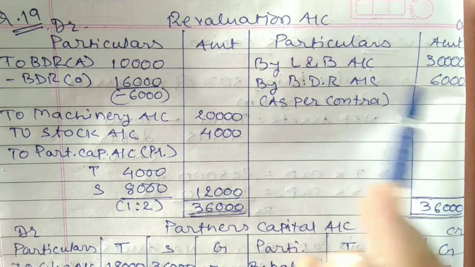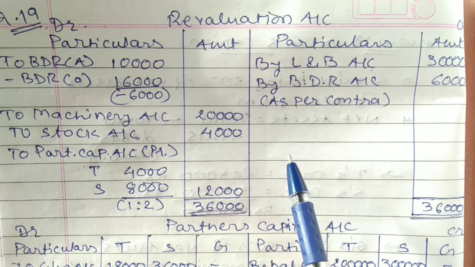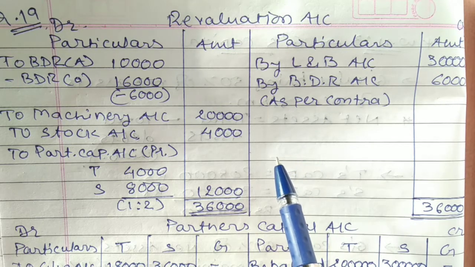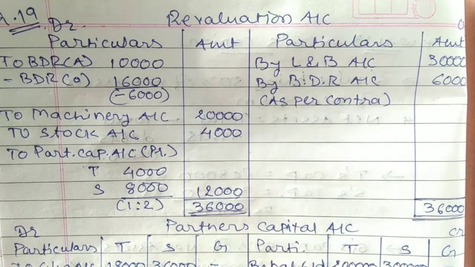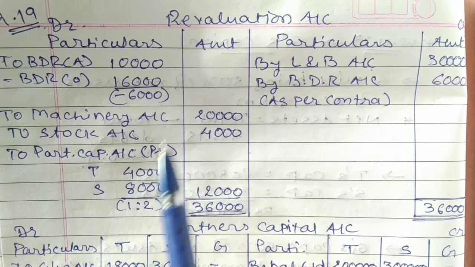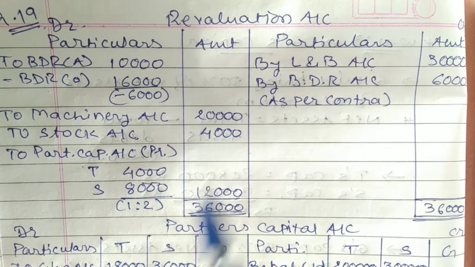So students, this is one way. Second, earlier in your old balance sheet, the amount of BDR was given as 16,000. Now onwards, you are about to maintain only 10,000. So by such a process, the BDR decreases by 6,000. That's why the loss reduces by 6,000. It is the second way to understand. The loss decreases by 6,000.